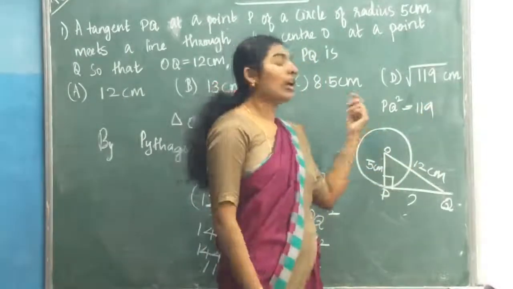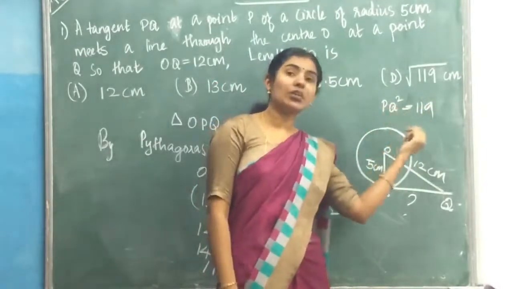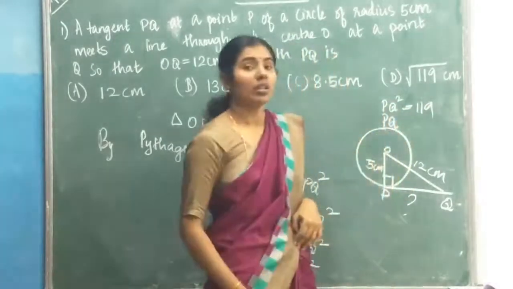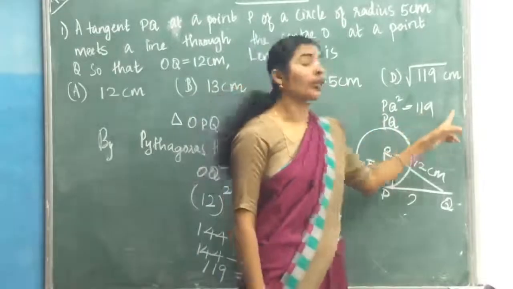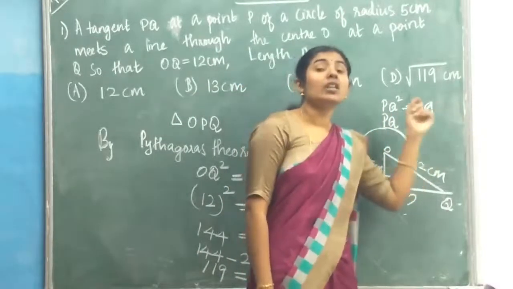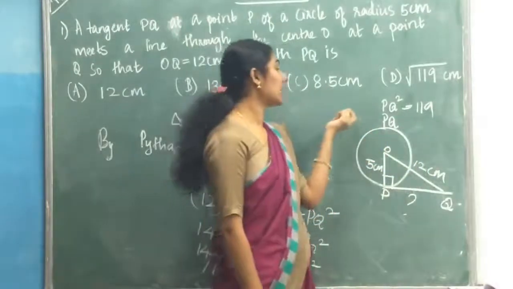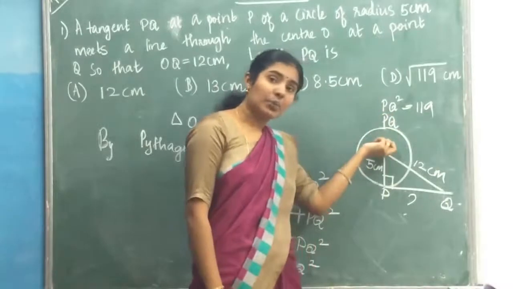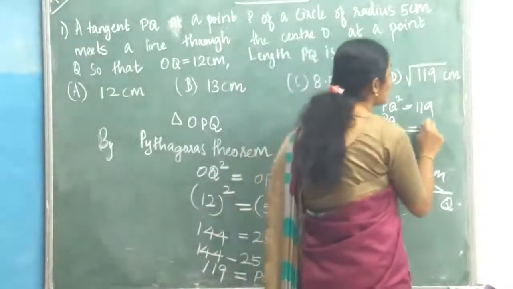PQ square is 119. So what do you want to find? You want to find PQ. How to find PQ? By taking square root. So PQ square, square root of PQ square is 119. How to find PQ? By taking square root. Square root on the left hand side, you will get PQ. Right hand side is square root of